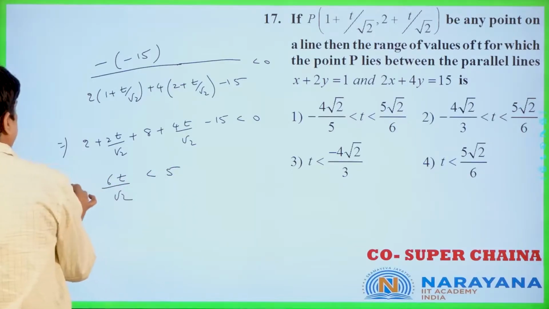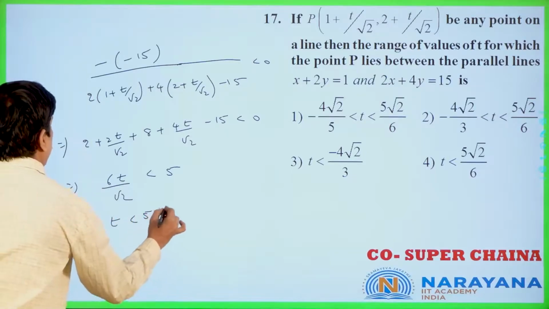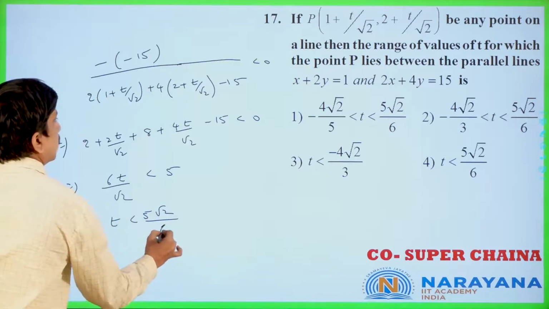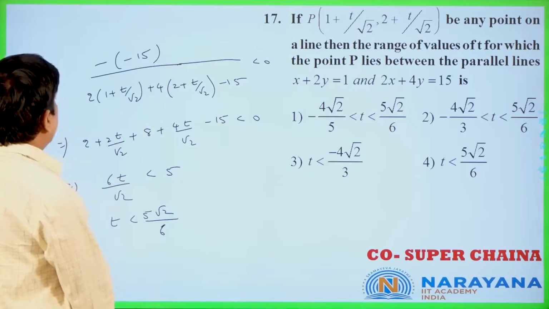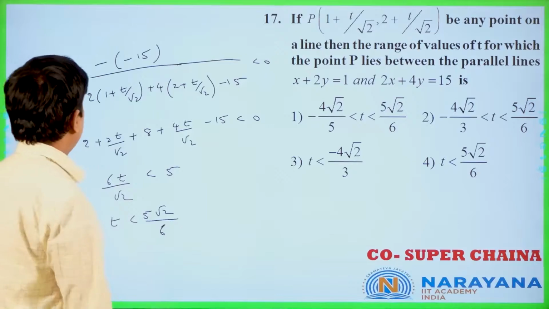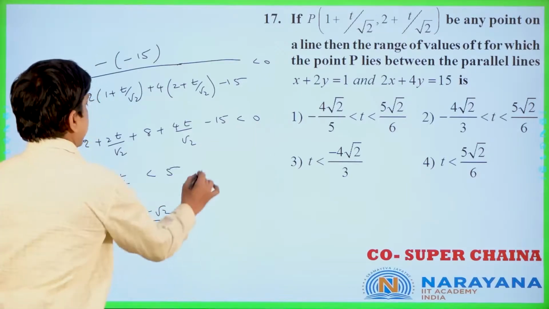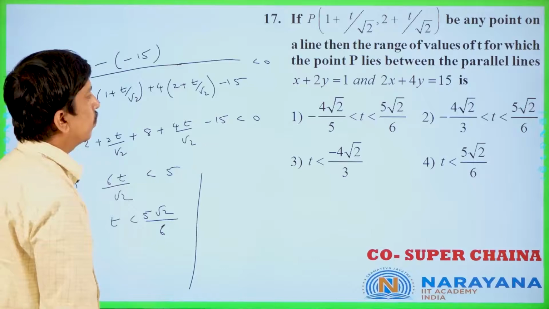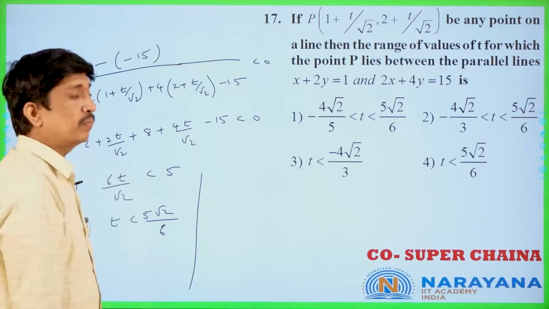T is less than 5 root 2 by 6. Is it clear or not? Now already t must be greater than minus 4 root 2 by 3, and t must be less than 5 root 2 by 6, so what is the range?